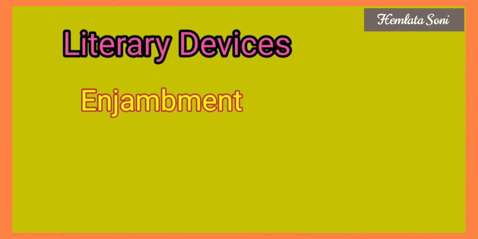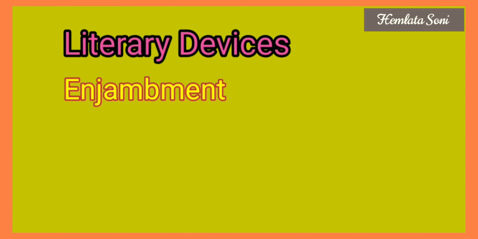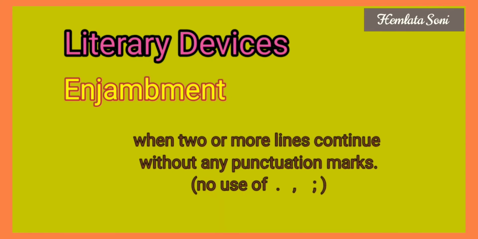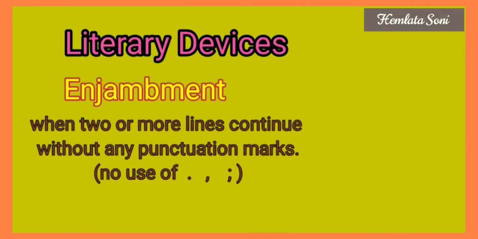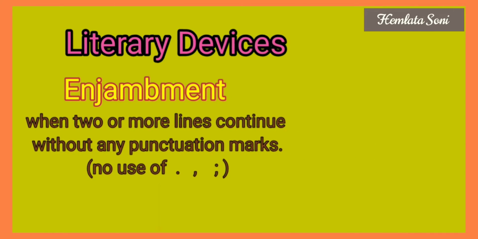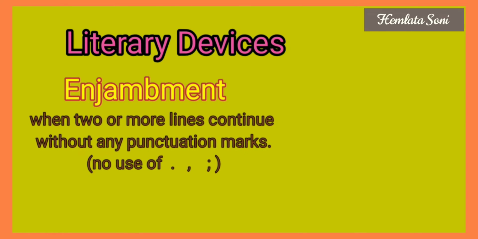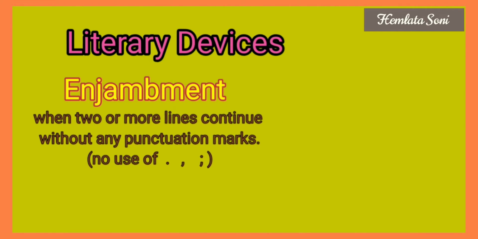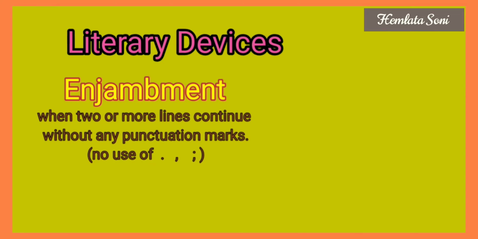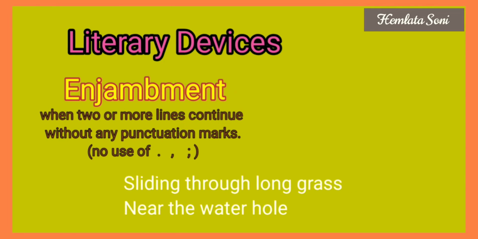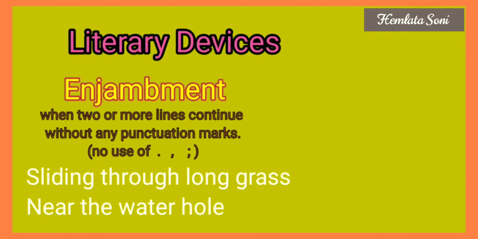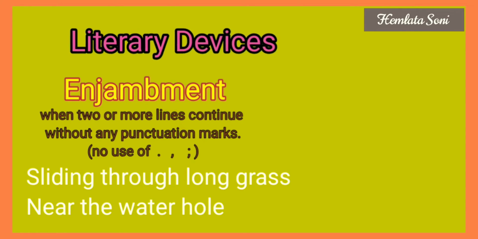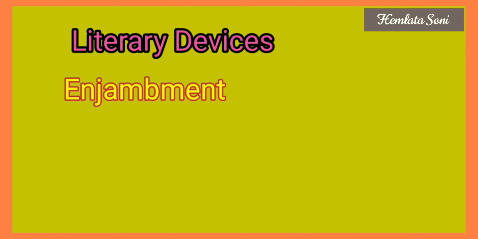Next is enjambment. When two or more lines continue without any punctuation mark, like full stop, comma, semicolon, then this device is used. So look at the lines: sliding through long grass near the water hole. We see these two lines are continuing without any punctuation mark. That's why the enjambment device is used.